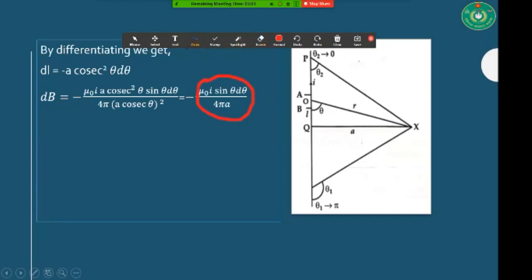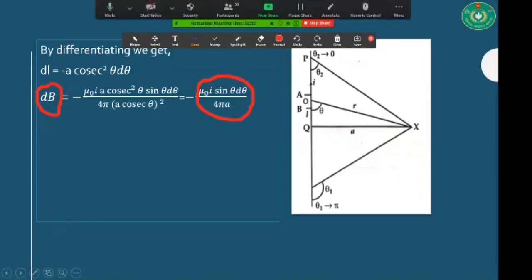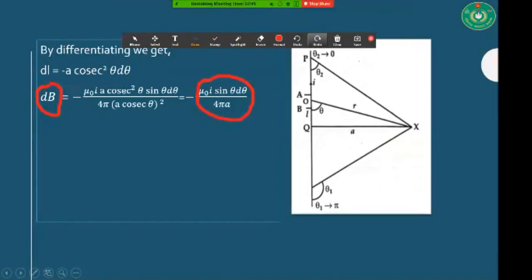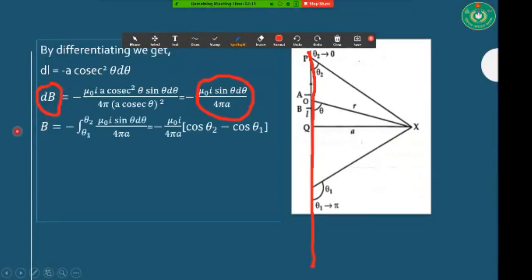From this equation it is very clear that this dB is very small, and it is for a small segment. But we are going to discuss the total magnetic field for this infinite length. So we have to integrate this equation. Now I am going to integrate it: B is equal to minus mu naught I over 4 pi a, integration from theta 1 to theta 2, and after integration we are getting this.